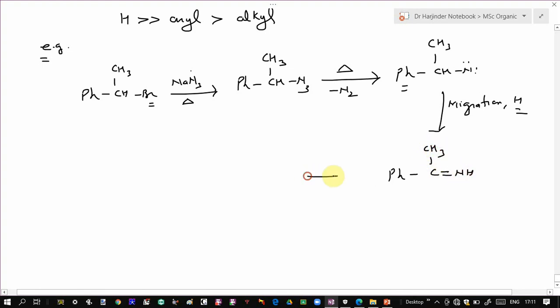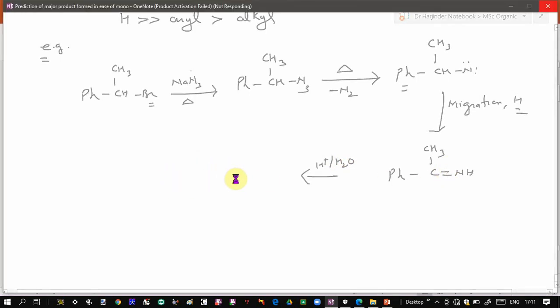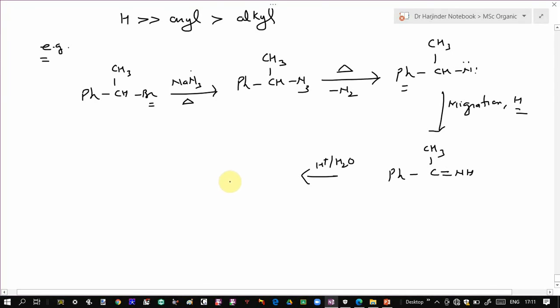If you do its hydrolysis, this imine bond breaks and you will get the corresponding carbonyl compound, which is acetophenone, plus ammonia.